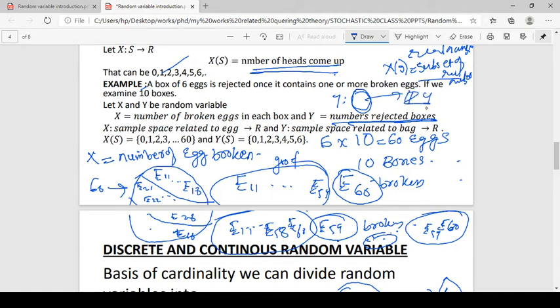And Y of x can be 0, 1, 2, up to 10. So these are the outcomes related to the random variable in 10 boxes.